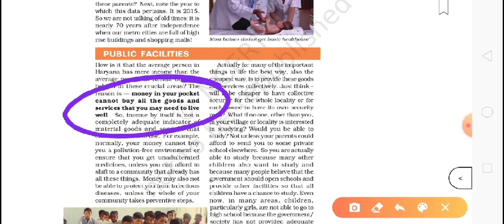Okay, so if a country or a government gives more and more public facilities to the people, it means they are good, they are developed. They are providing more and more facilities to their people. Okay, it is also considered there.